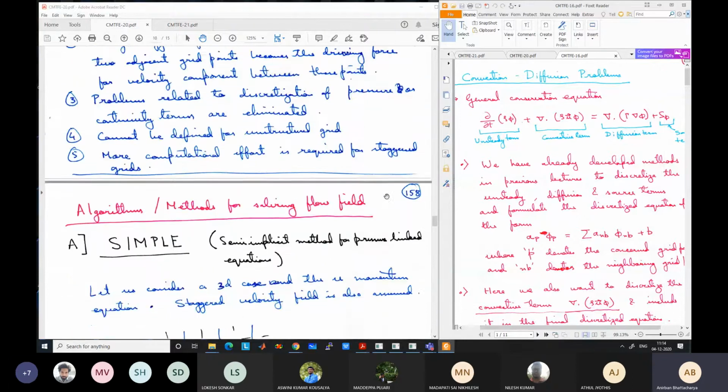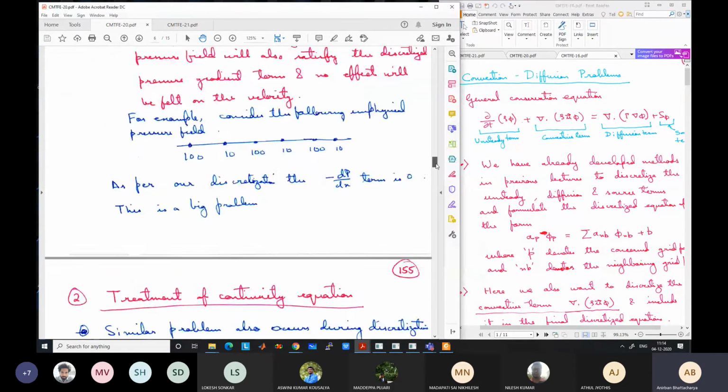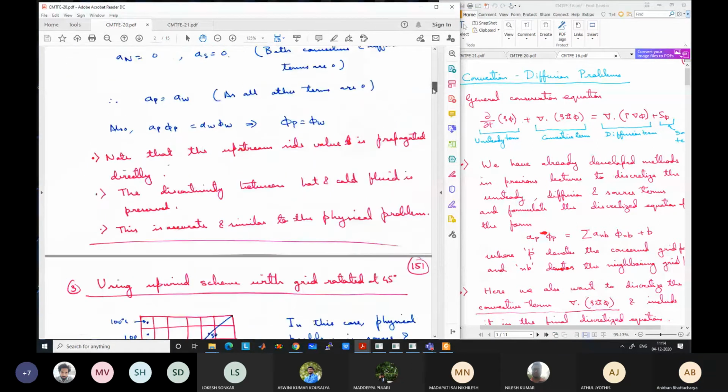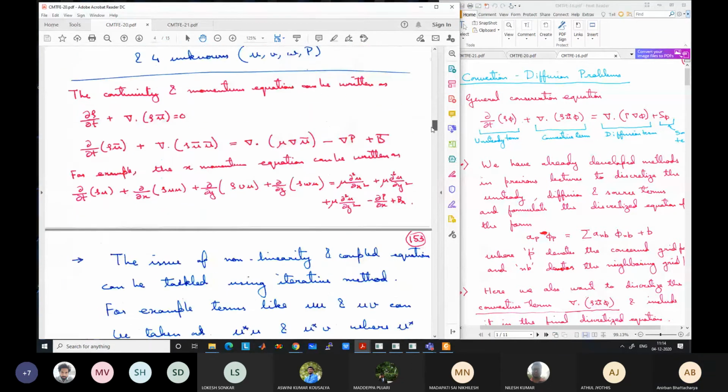So what were the momentum equations? If you want to take a look again, each component was like this. It is exactly the same as this one.